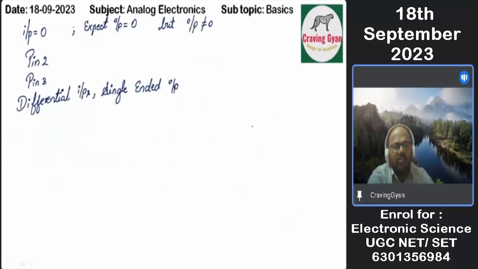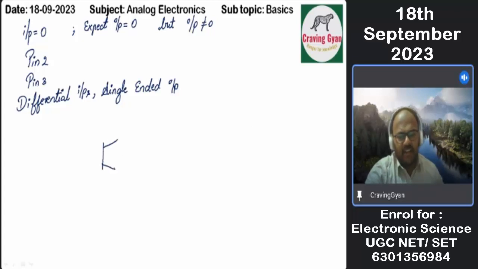But with respect to MOSFETs, it will be a capacitor. From the electrical point of view, load is always taken to be an inductor. Now look at how it is a differential input, single-ended output. If you are considering an inset, we will be getting the configuration something like this.